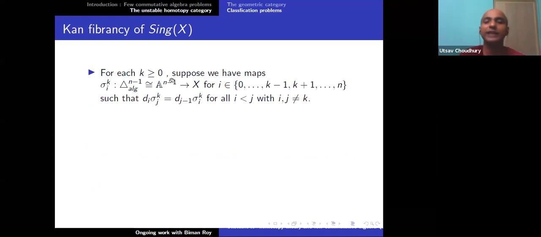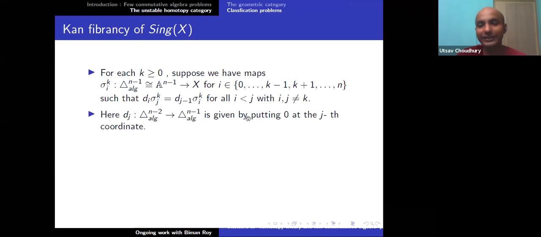Cofibrancy means that for each k greater than 0, suppose we have maps from the (n minus 1)-dimensional algebraic simplex, sigma i, to X. This bunch of maps is given for i from 0 to k minus 1 and k plus 1 to n, with the kth one missing, such that if I restrict the jth map to the ith face, that is the same as restricting the ith map to the (j minus 1)th face, for all i less than j with i, j not equal to k. So if I have this situation,